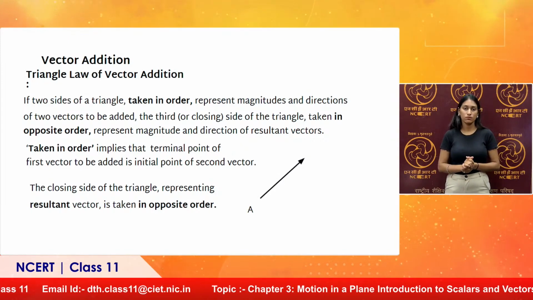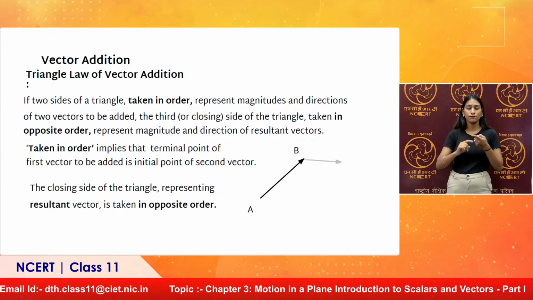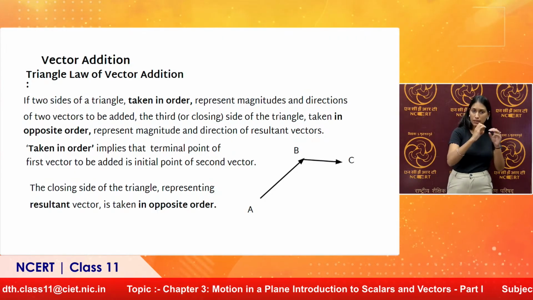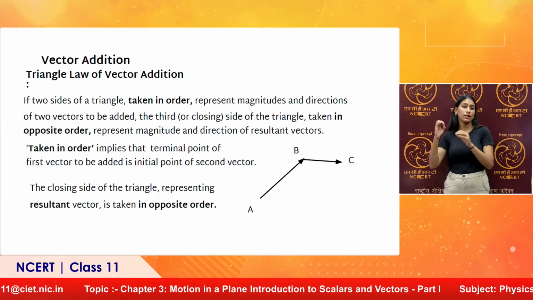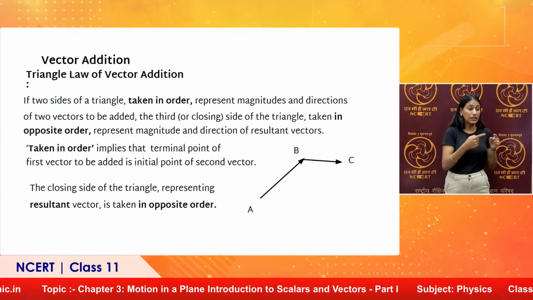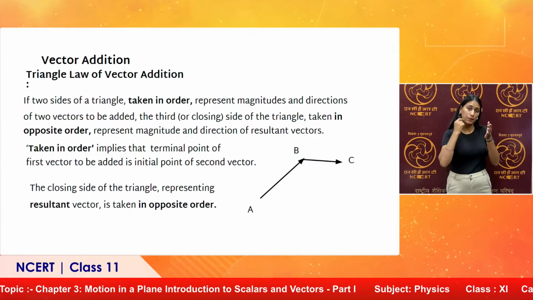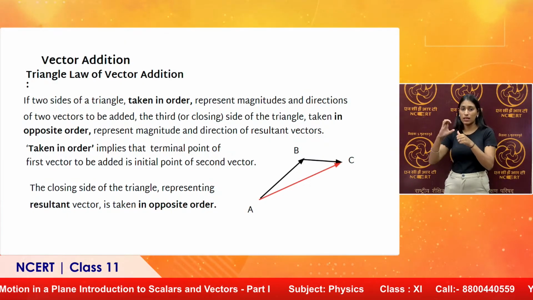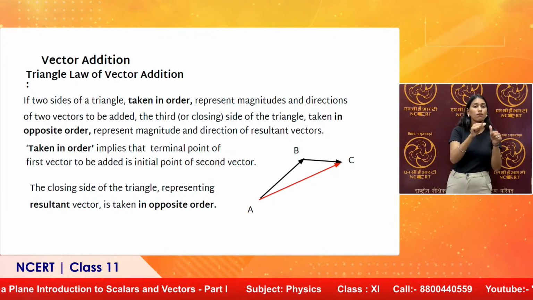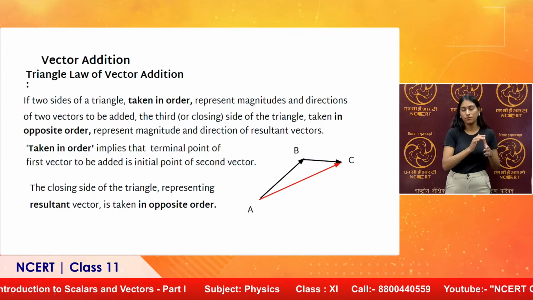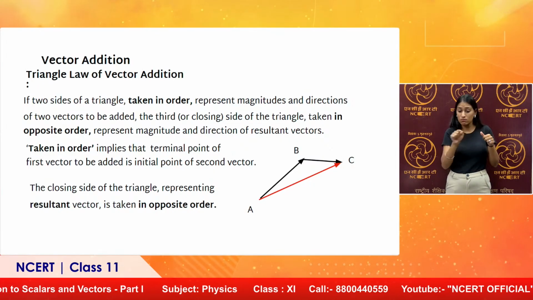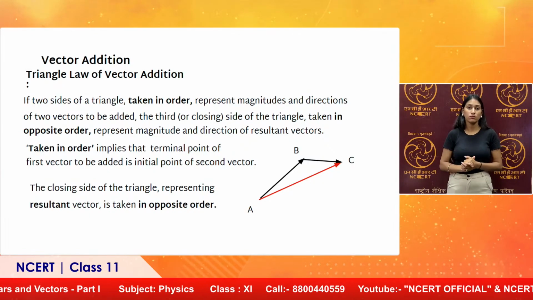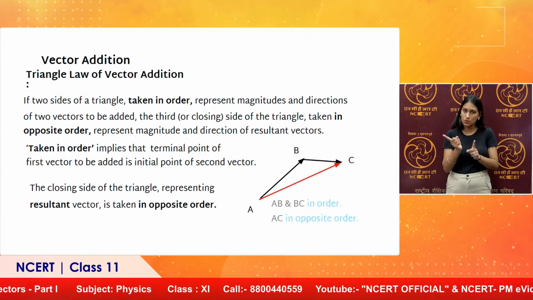First vector AB, second vector BC. AB, the terminal point of the first vector, is the starting point for the second vector. Resultant is AC in opposite order. In order will mean AB, BC, CA. AC is in opposite order. So, the resultant has to be taken in opposite order.